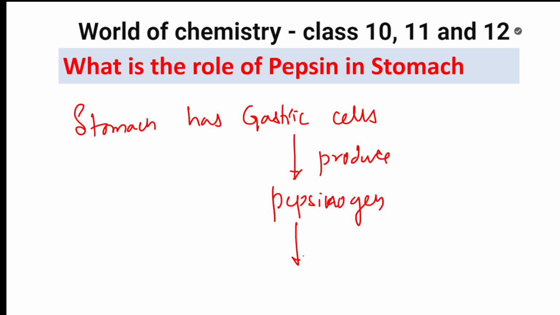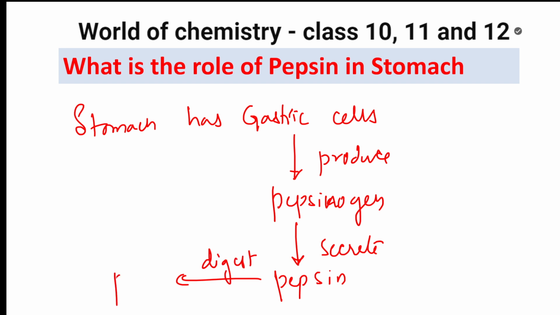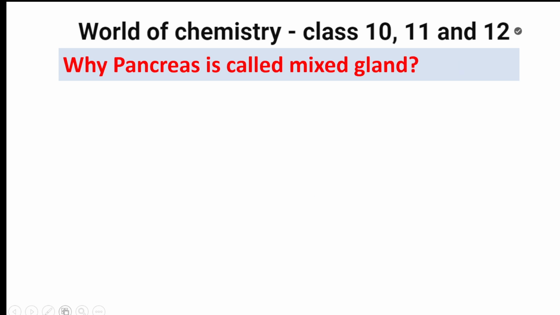What does this pepsinogen do? It will secrete pepsin. What will this pepsin do? Pepsin will digest proteins. They're digested to amino acids. Perfect? Yes. Done.